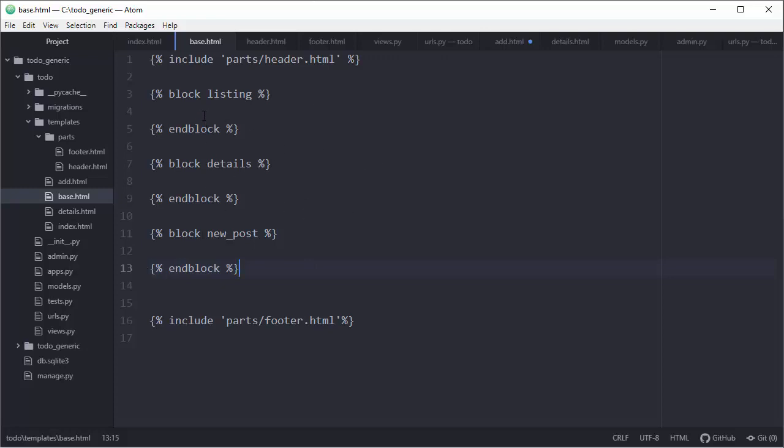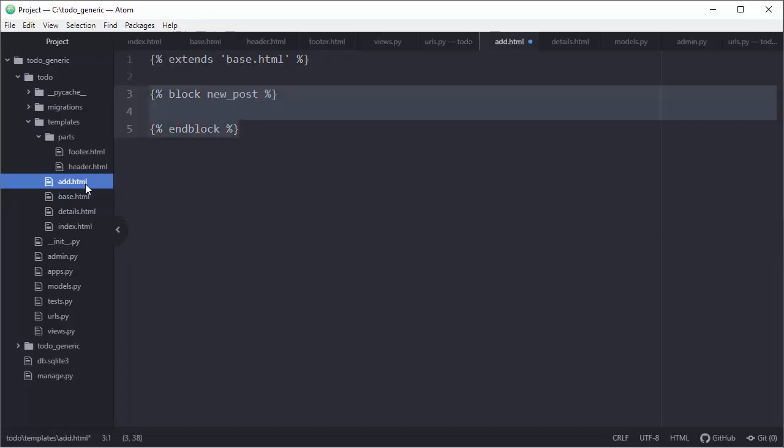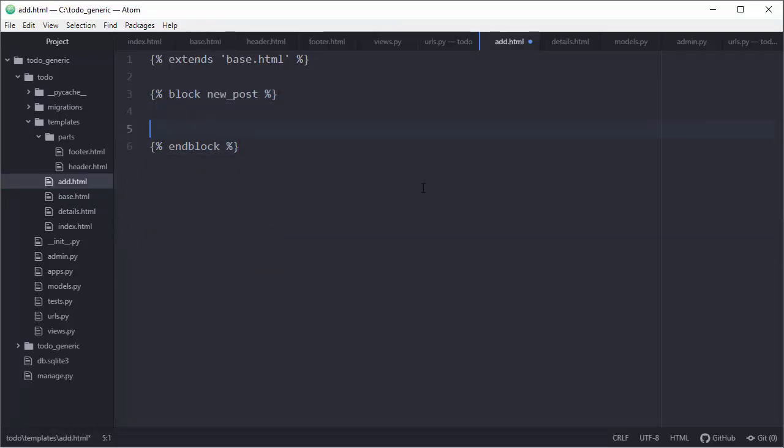I mean, if you need it for some reason, you can put actual content here, and then that will have priority basically. But I just organize my CMS in this way. So these are just empty blocks, and then I can work on details in custom pages. So where was I, new post, okay, right. So this is the place for the form.